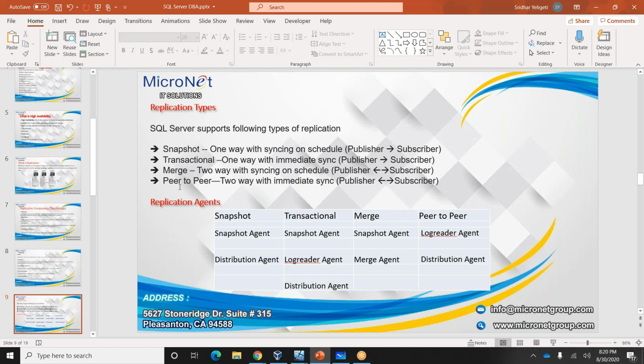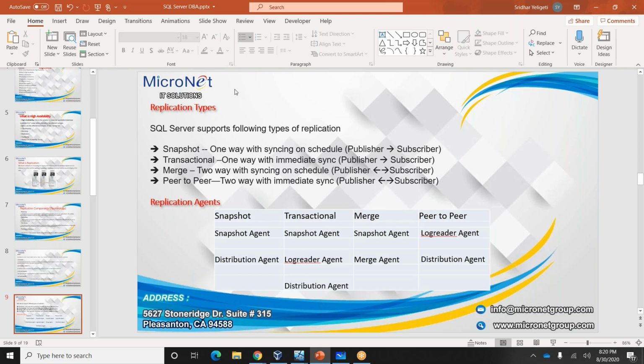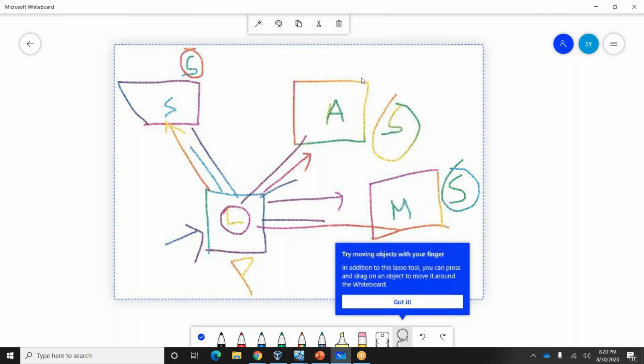Now, peer-to-peer replication is also two-way replication. It is two-way replication with immediate sync. Two-way replication with immediate sync means, let me give you an example.